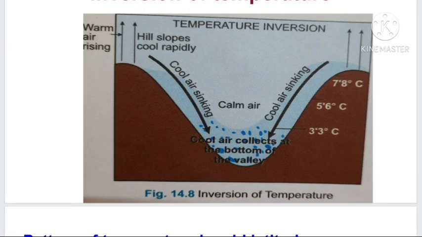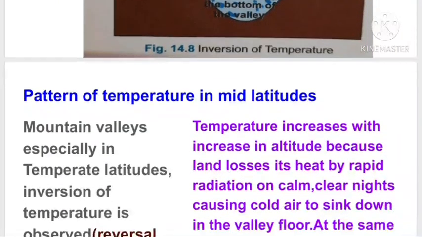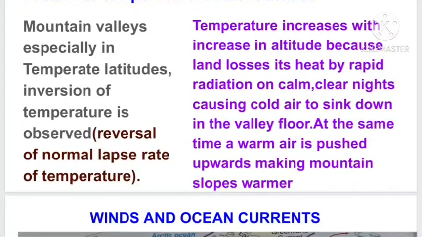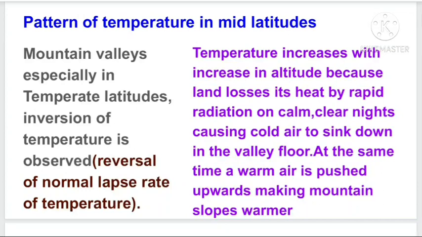In the temperate region or mountainous region, there is inversion of temperature. Inversion of temperature means it is the opposite or reversal of the normal lapse rate of temperature. We already learned that when height increases, temperature decreases. That is the normal lapse rate.